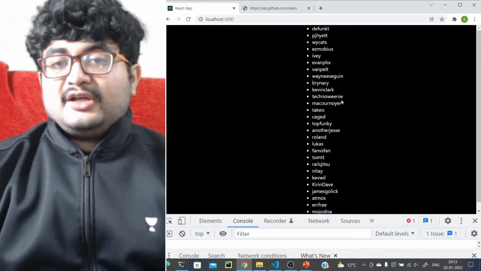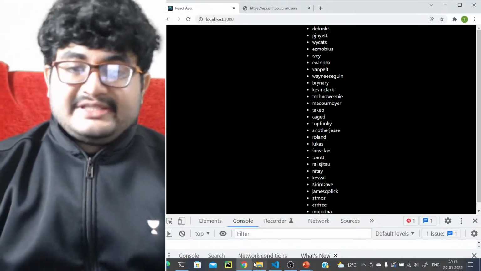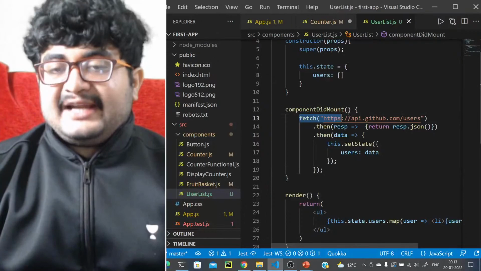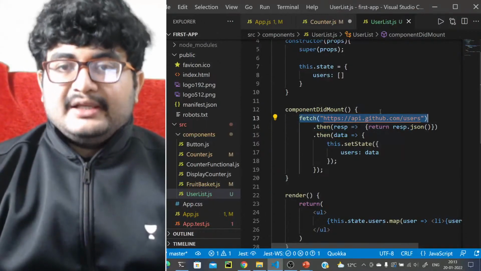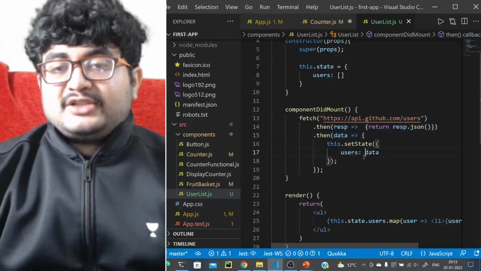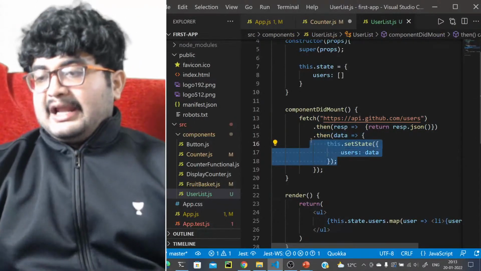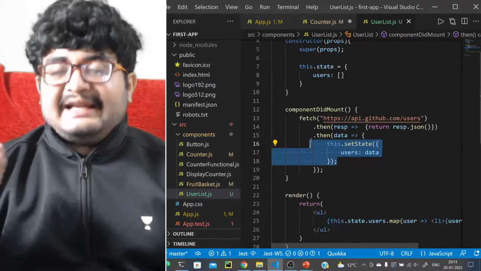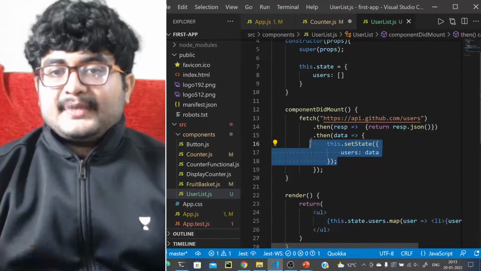So we have the list of all the users now. So how is this happening? What we are doing here exactly is we are calling the fetch API in componentDidMount. After that we are getting the response, and based on that we are updating the state. Now this is actually an anti-pattern that we are doing. Why?